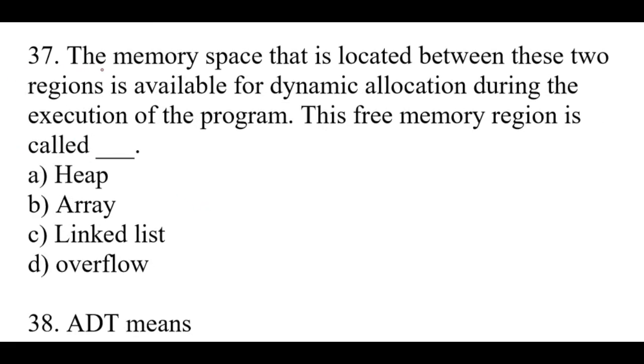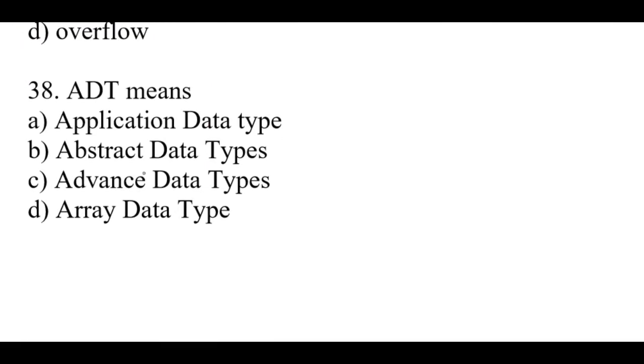Question number 37. The memory space that is located between these two regions is available for dynamic allocation during the execution of the program. This free memory region is called dash. Right option is A. Heap. Question number 38. ADT means. The correct answer is option B. Abstract data types.